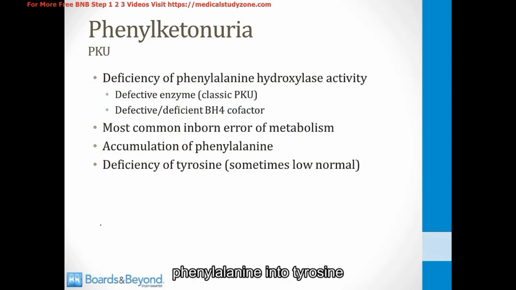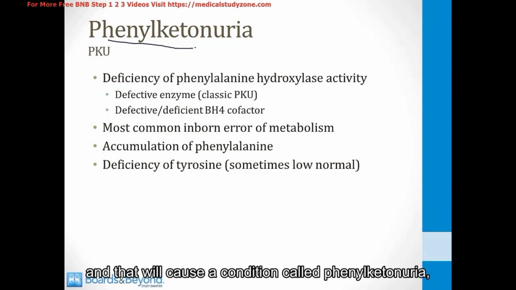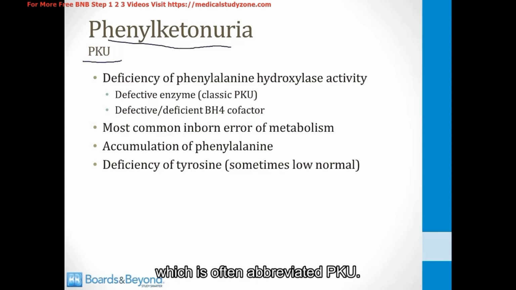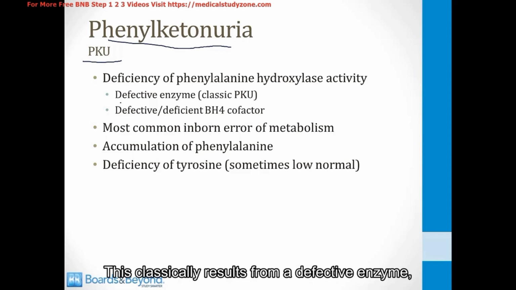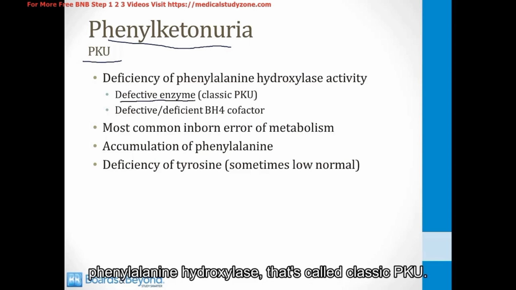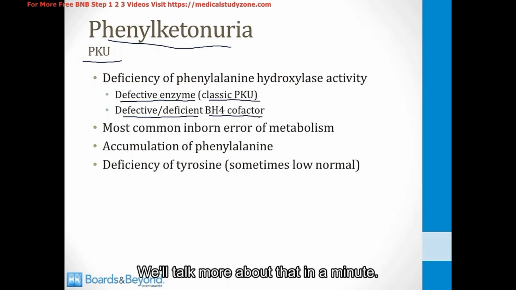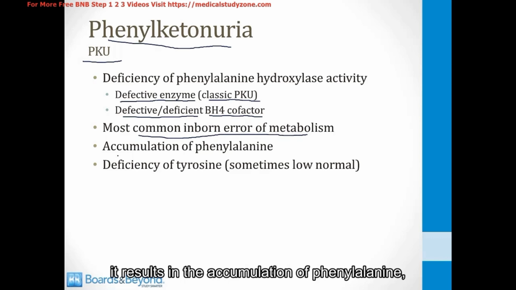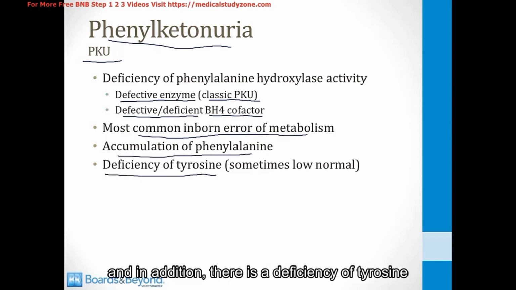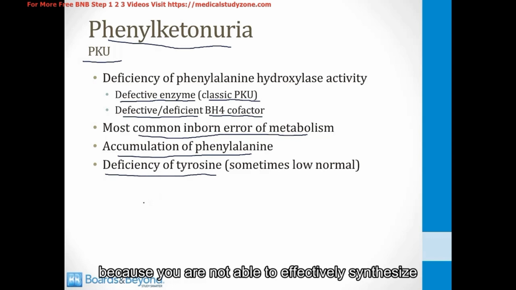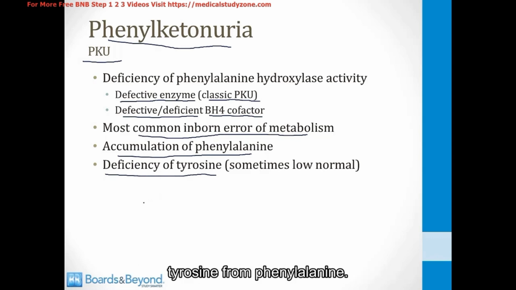If you are deficient in the enzyme phenylalanine hydroxylase, you will be unable to effectively convert phenylalanine into tyrosine, and that will cause a condition called phenylketonuria, which is often abbreviated PKU. This classically results from a defective enzyme phenylalanine hydroxylase. That's called classic PKU. You can also develop this if you have a defective or deficient BH4 cofactor. We'll talk more about that in a minute. This is the most common inborn error of metabolism in humans. It results in the accumulation of phenylalanine, and in addition, there is a deficiency of tyrosine because you are not able to effectively synthesize tyrosine from phenylalanine.